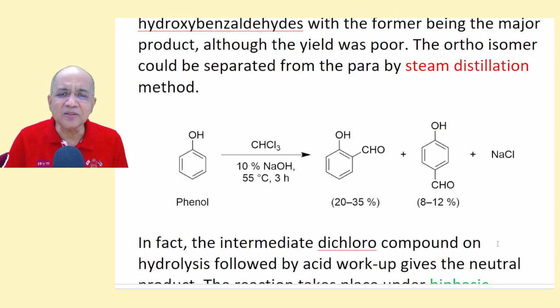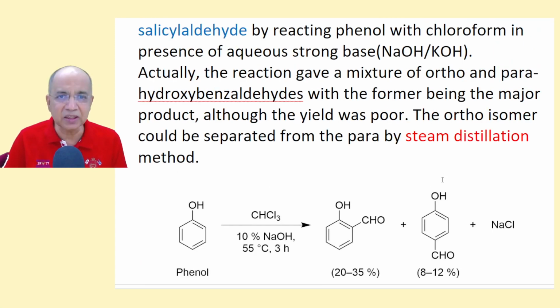Now, even in some texts, para has not been included. Only phenol is formylated at the ortho position, giving salicylaldehyde. In many texts you may find the para product missing totally.